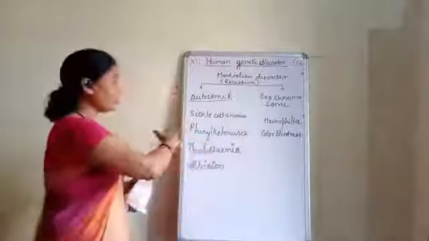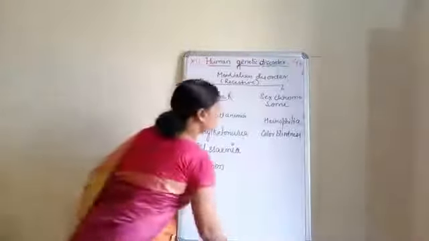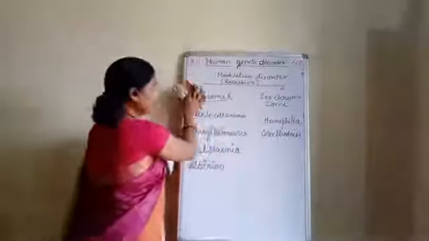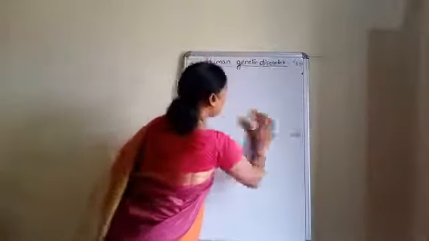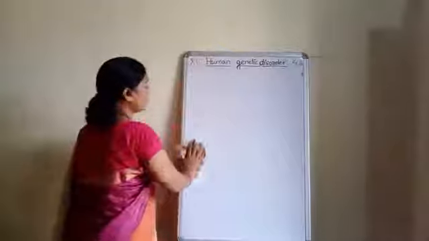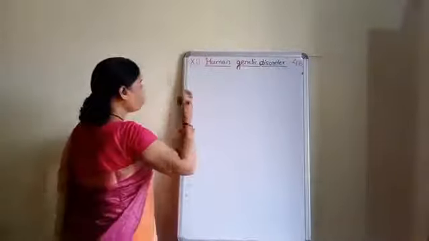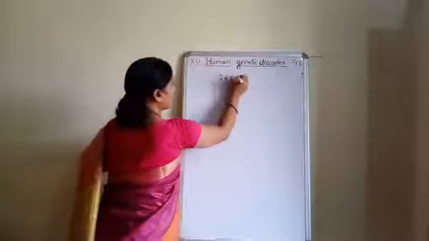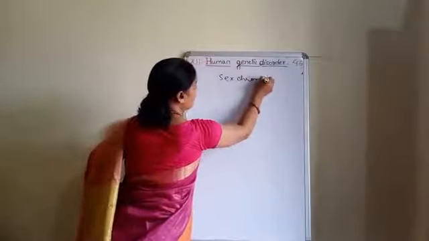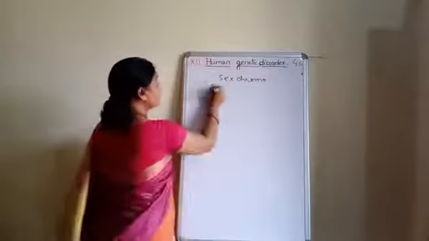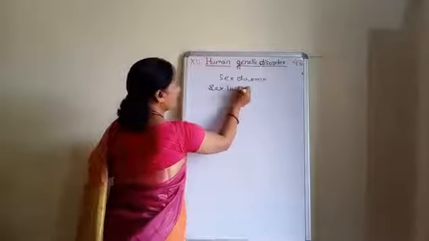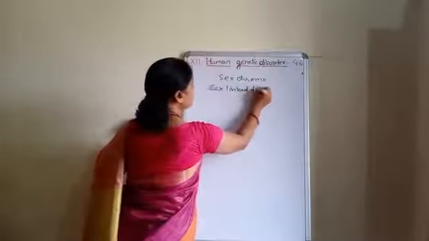So here I'll give you a revision. Now see, if we talk about the sex chromosomal disease, then that is also called the sex linked disease.